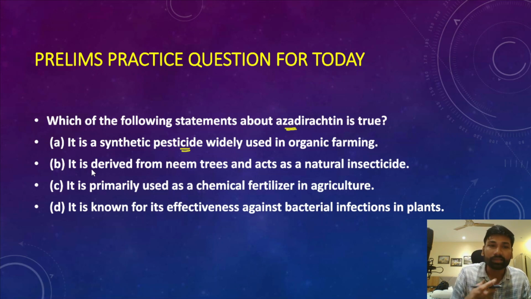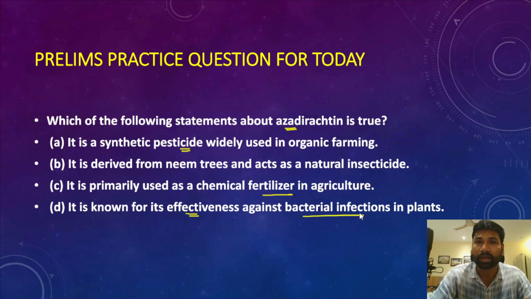The third statement: it is primarily used as a chemical fertilizer in agriculture. Fourth statement: it is known for effectiveness against bacterial infections in plants. Please answer this question in the comment section and I will provide you the correct answer in tomorrow's lecture.